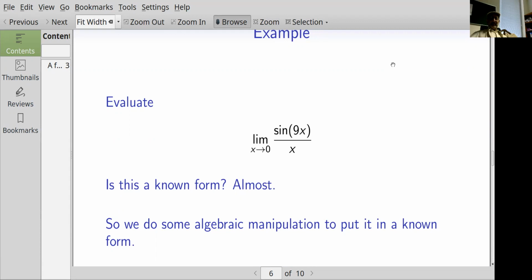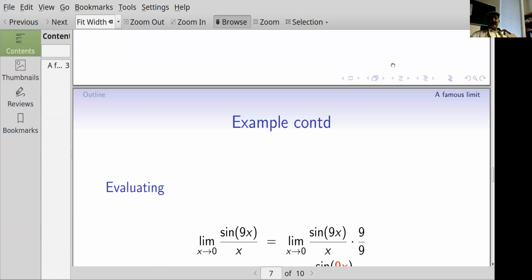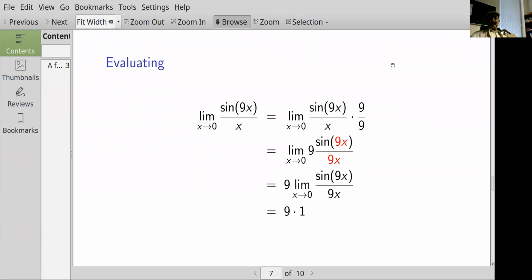That's almost like the form that I know how to handle, so I can manipulate it by multiplying by 1, which doesn't change anything. So I multiply by 9 over 9, and that gives me the limit as x goes to 0 of 9 times sine 9x over 9x.